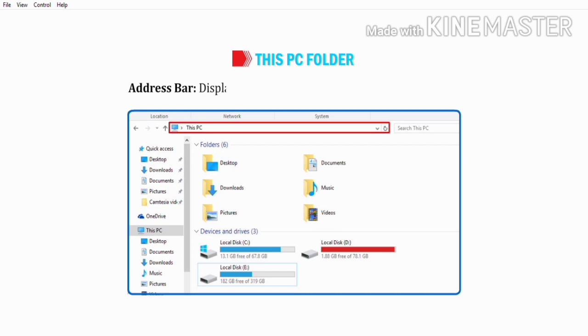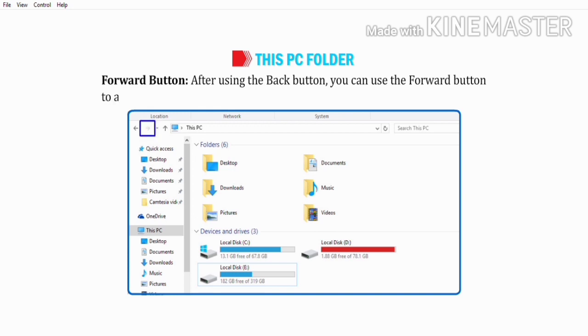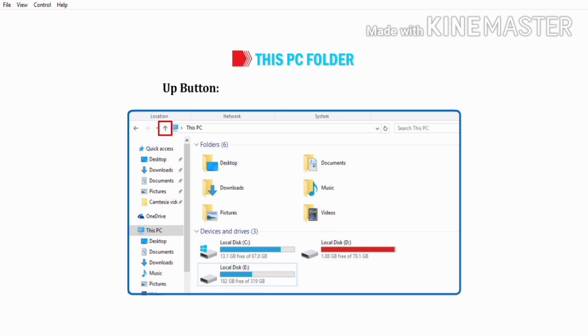Address bar displays the complete path of the selected file or folder. Back button. It lets you navigate to the previously opened folders without closing the current window. Forward button. After using the back button, you can use the forward button to again move to the current open window. Up button. It takes you one step up in the folder tree.